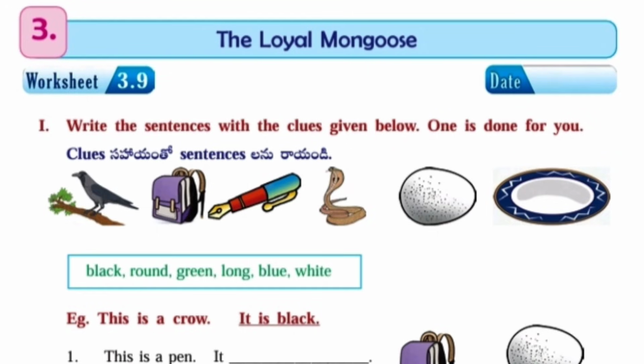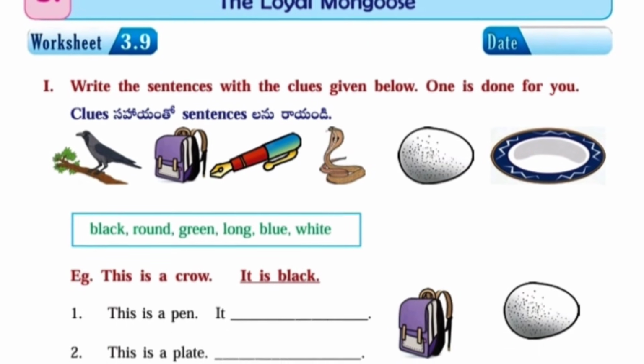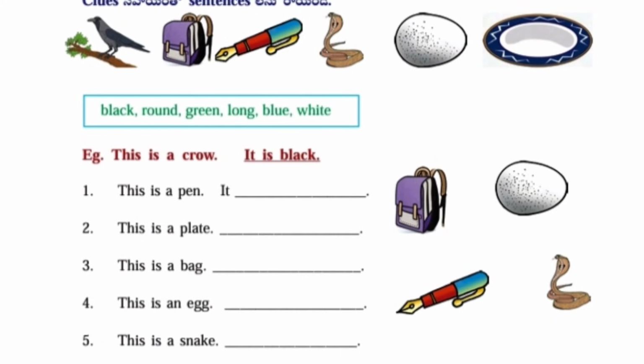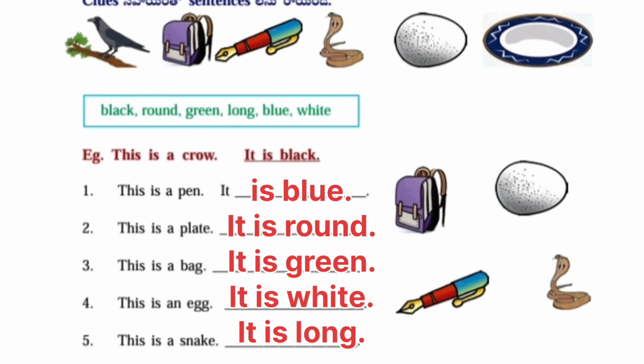Write sentences with clues given below. One is done for you. Black, round, green, long, blue, white, and some pictures are also given. Example, this is a crow. It is black. This is a pen. It is blue.